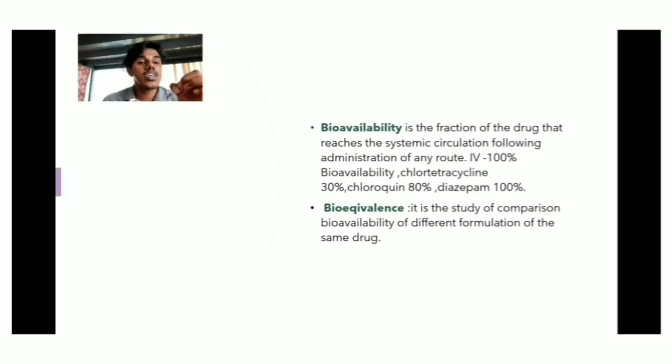If the administration route is IV, there is 100% bioavailability. In chlorotetracycline there is only 30%, chloroquine 80%, and diazepam reaches 100%. That is bioavailability.